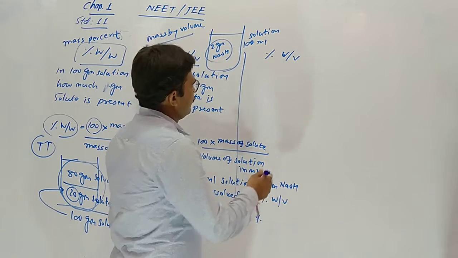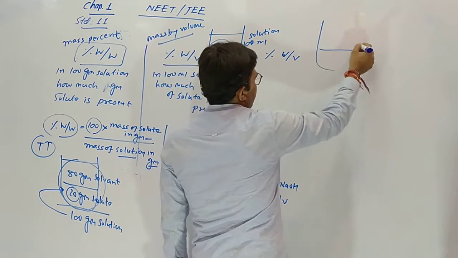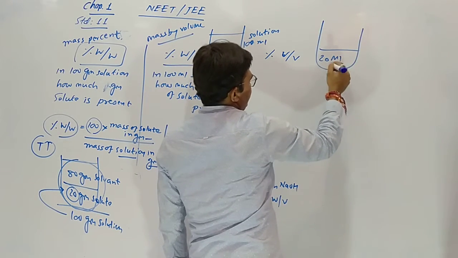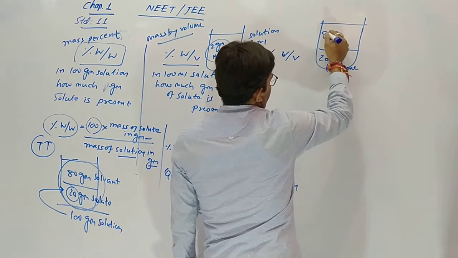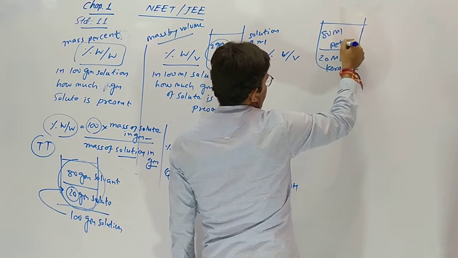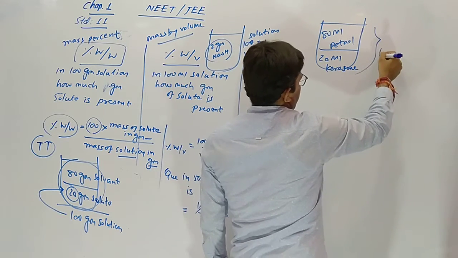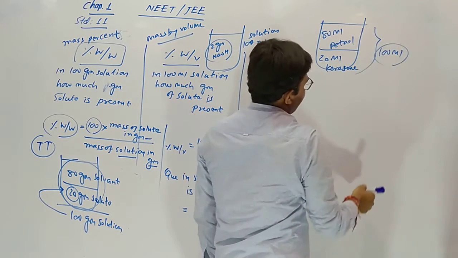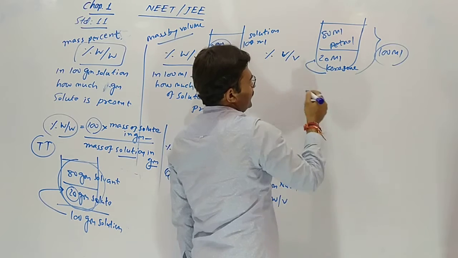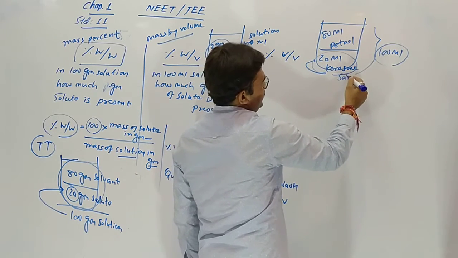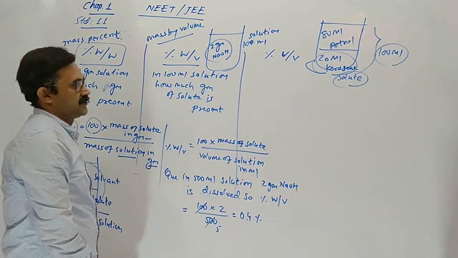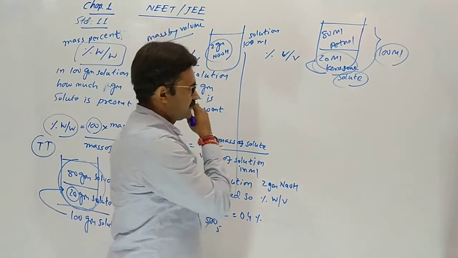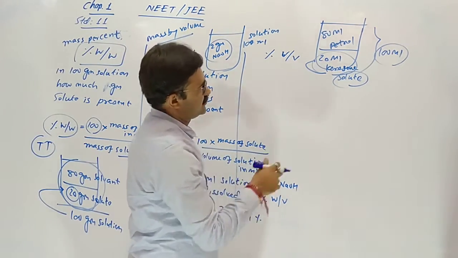What is volume by volume? Suppose 20 milli kerosene and 80 milli petrol are mixed. So the total solution is 100 milli. In the 100 milli, 20 milli solute is present, which is called 20%. The percentage should be in reference to 100.